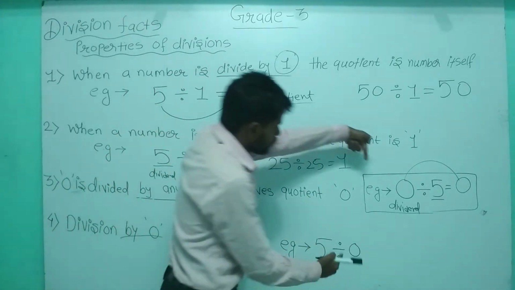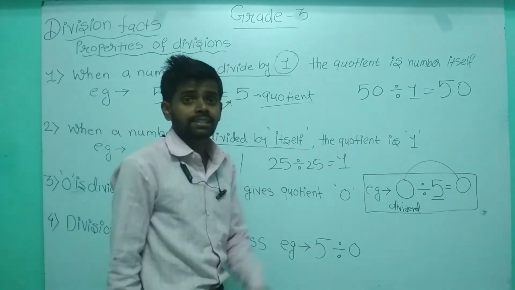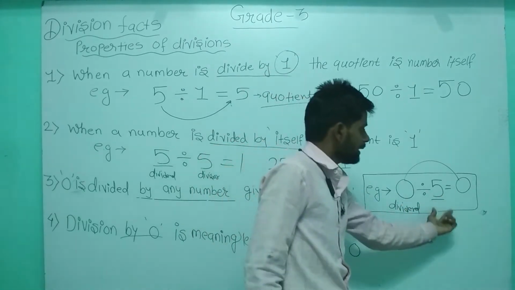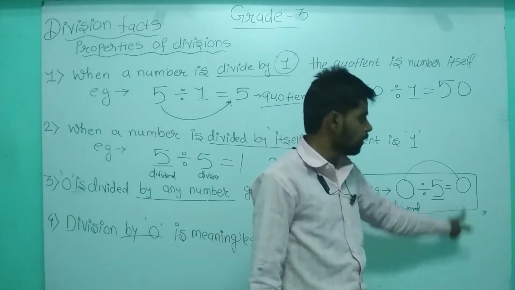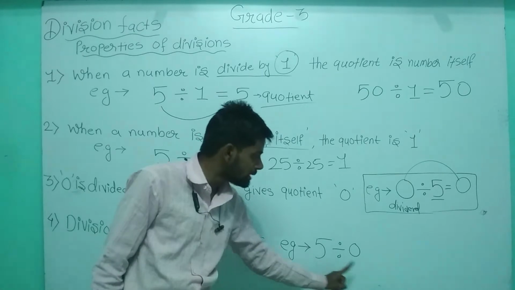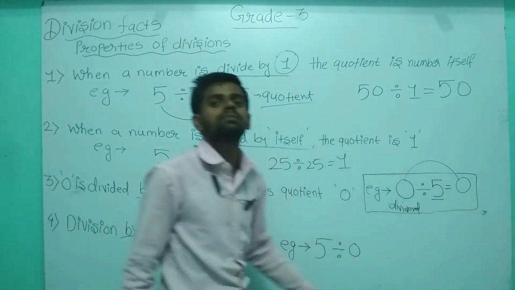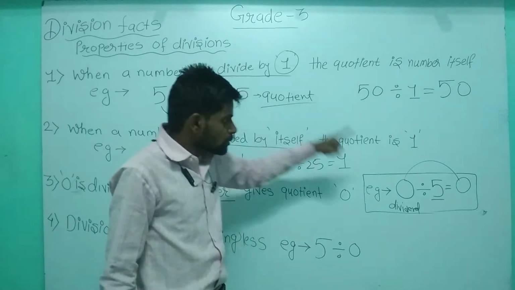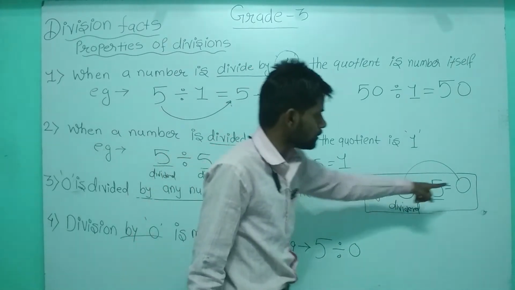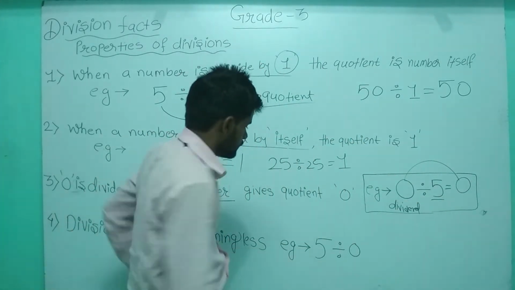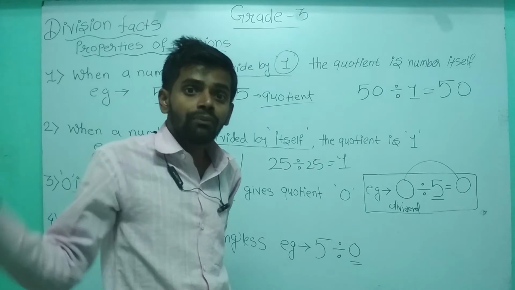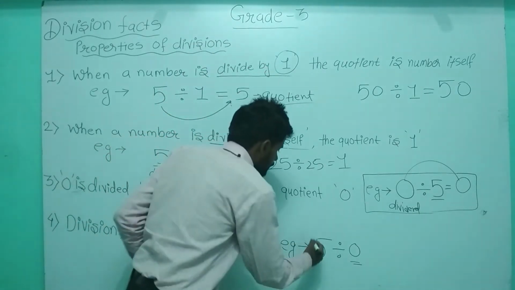Listen dear students, don't be confused in these two properties. This property is saying that 0 is divided by any number. फिर से बोलता हूं, 0 divided by any number is always 0. But in this case, any number is divided by 0. उल्टा है एक दूसरे के. ठीक है. So at the place of dividend बहुत simple है. At the place of dividend, if you are finding 0, so answer is 0. But here कहानी उल्टी है. The 0 is present at the place of divisor, and whatever number you are taking as a dividend, it is meaningless.